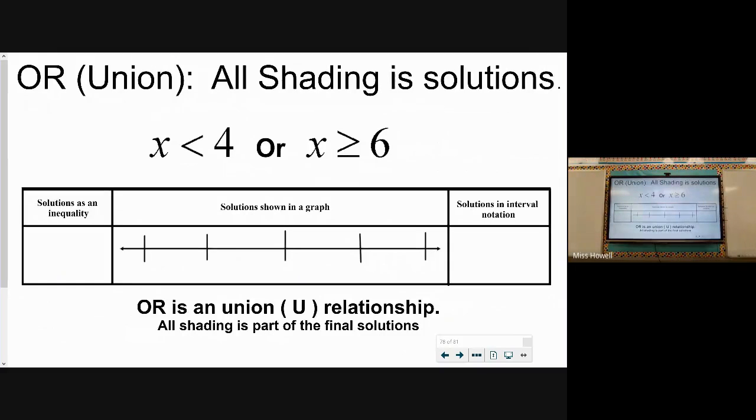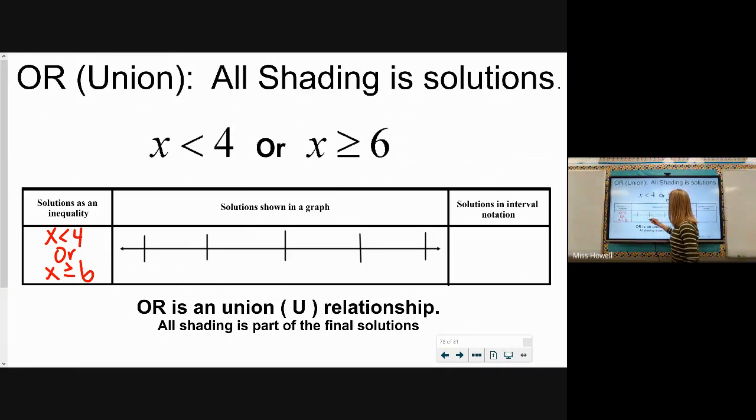So we want to graph our solutions to the inequality statement of x can be every number less than 4, but it could also be every number greater than or equal to 6. Right? That's our inequality statement. I don't need scratch here because I'm going to keep every part I ever color for x is less than 4 and every part I color for x is greater than or equal to 6.